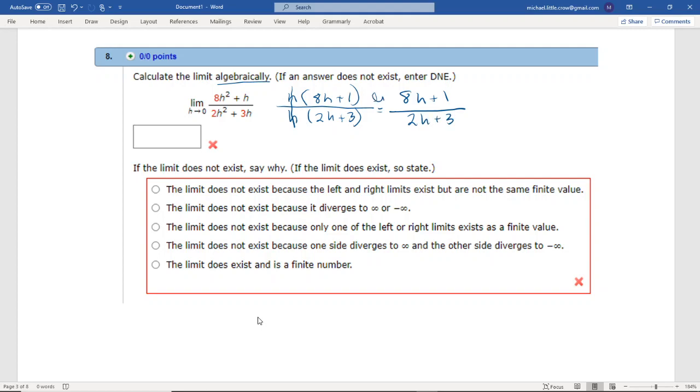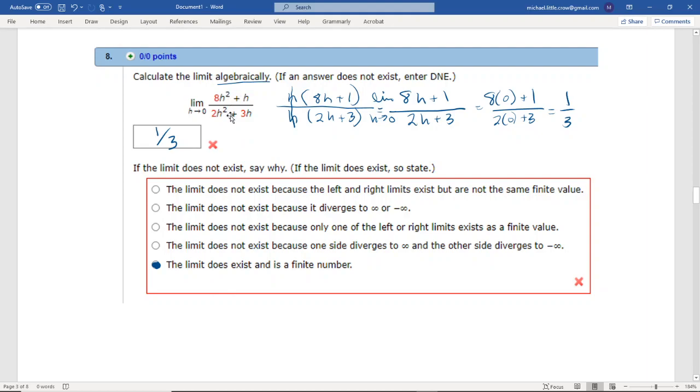Again, we're looking at the limit as h goes to 0, so we can just plug it in. Let's see what we get. We get 1/3. This is 0, this is 0, this is 1/3. So 1/3 is our answer. The limit does exist and is a finite number. And that's algebraically. Okay.